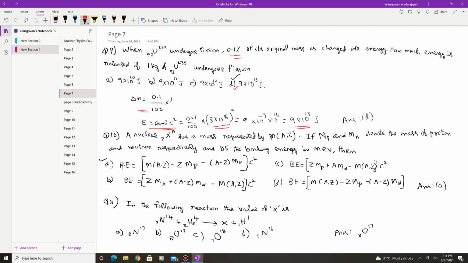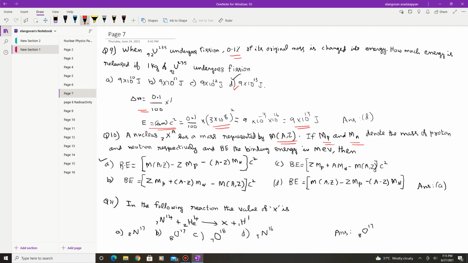Question number 10. A nucleus with proton number Z and mass number A has a mass represented by M(A, Z). So the mass of this nucleus is represented by the symbol, A for the mass number, Z for the number of protons. If Mp and Mn denote the mass of proton and neutron respectively, what is the binding energy of the nucleus? So the binding energy is mass defect into C square.